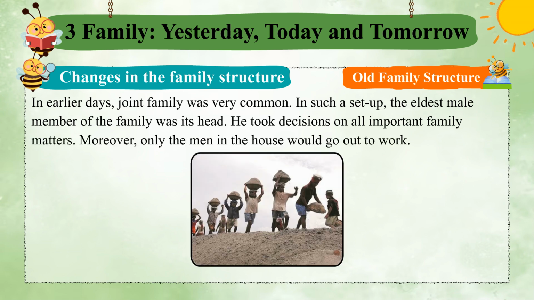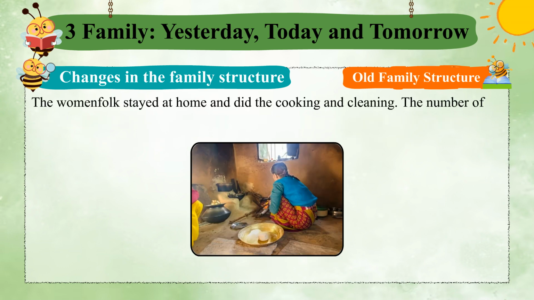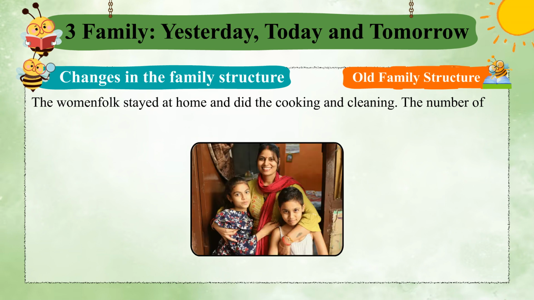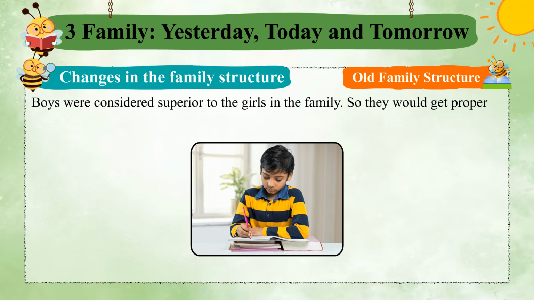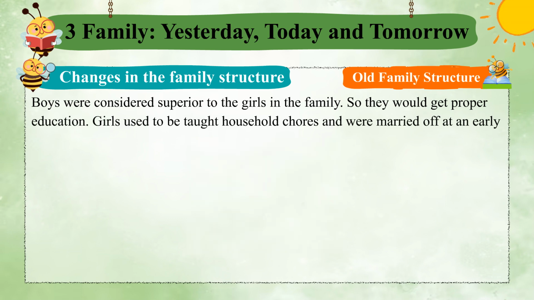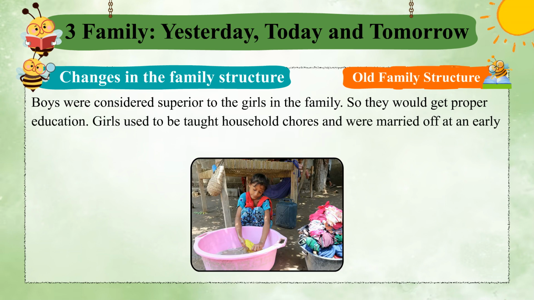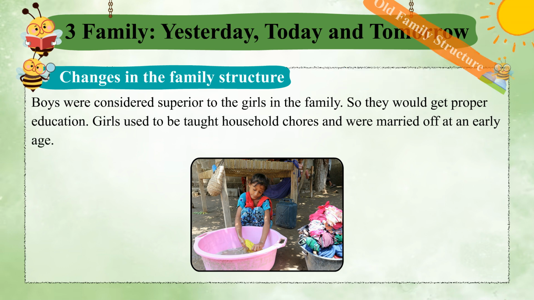Moreover, only the men in the house would go out to work. The women folk stayed at home and did the cooking and cleaning. The number of children in the family would be many. The women looked after them as well. Boys were considered superior to the girls in the family, so they would get proper education. Girls used to be taught household chores and were married off at an early age.